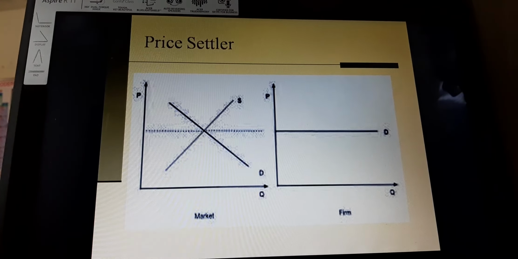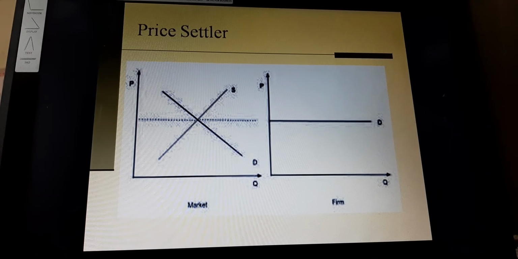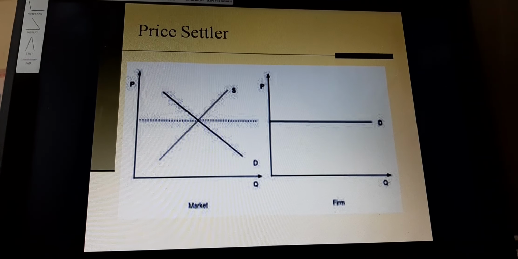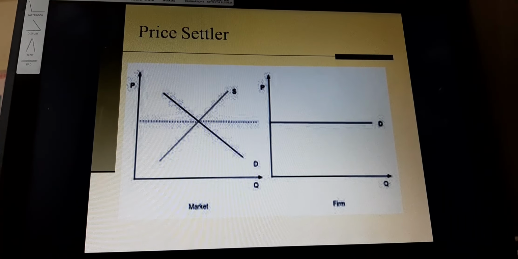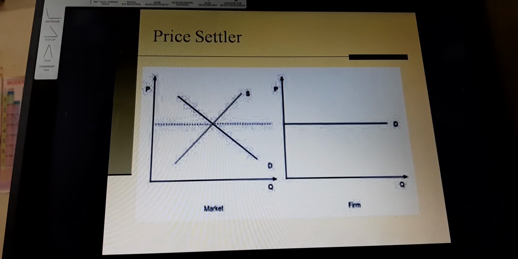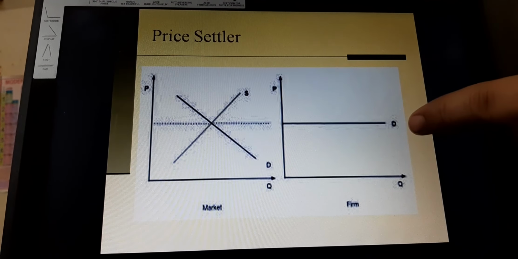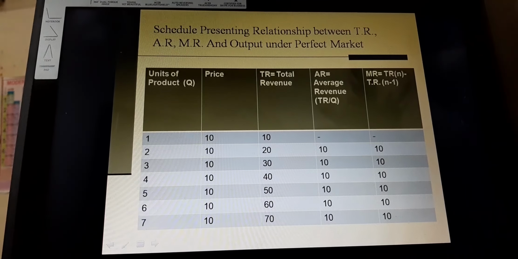In the curve it has been shown by the horizontal line, and a similar price has been taken by the firm, which is shown on the extreme right panel. Actually, these graphs have been taken from different websites. So the demand can be shown on the horizontal curve, which is represented as the D curve here, and that was the price of the product.